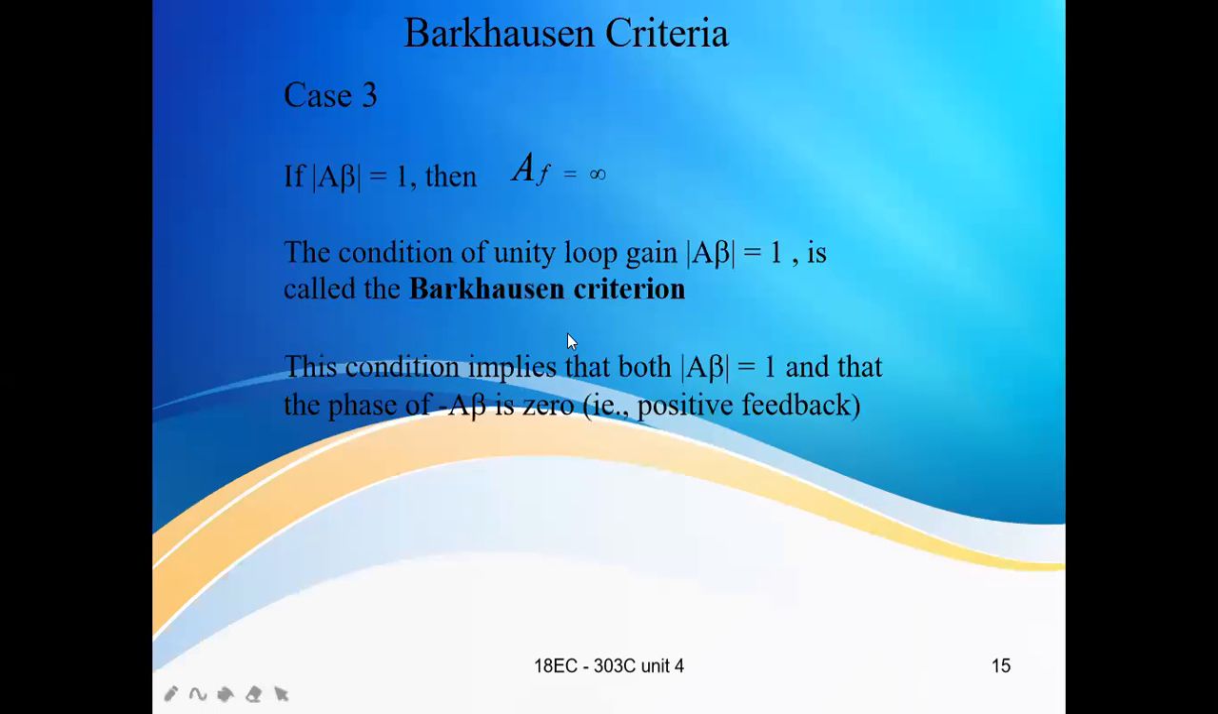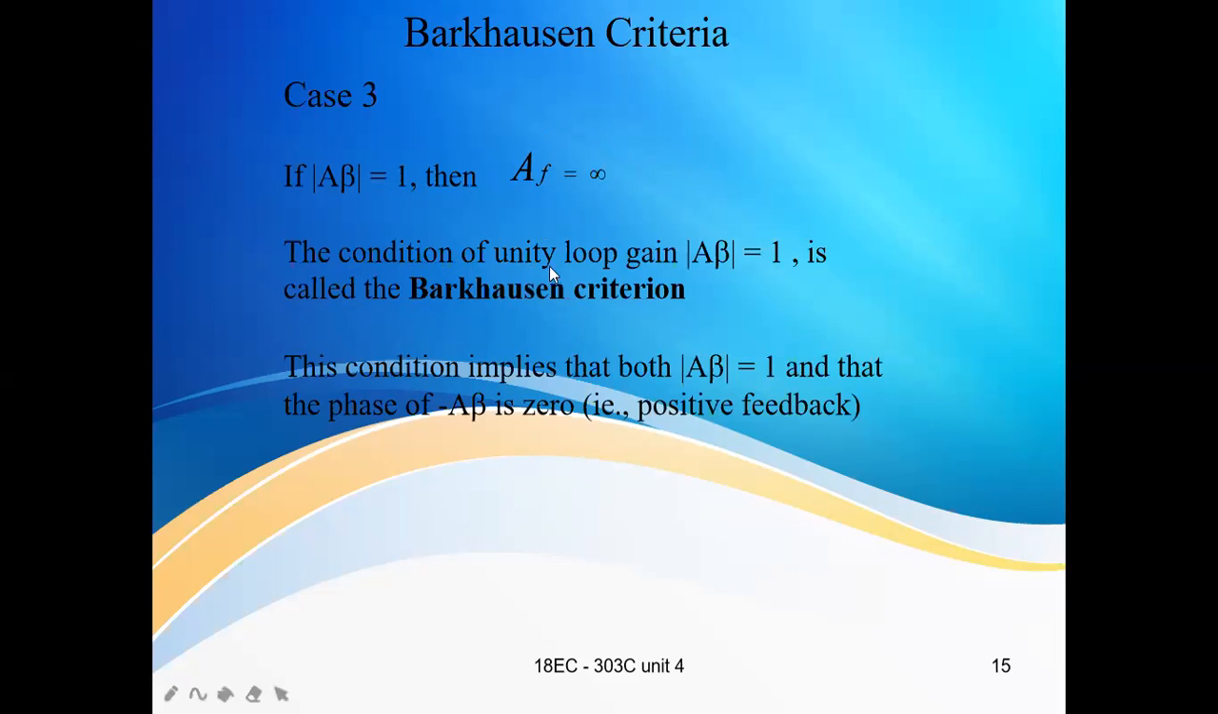Case 3. If A beta is equal to 1, that is, the product of gain and feedback factor is equal to 1, what is the gain with feedback? It is A by 1 minus A beta. That means 1 minus 1 is 0, and the denominator is 0, which means the gain is infinity. The output is maximum without any input.